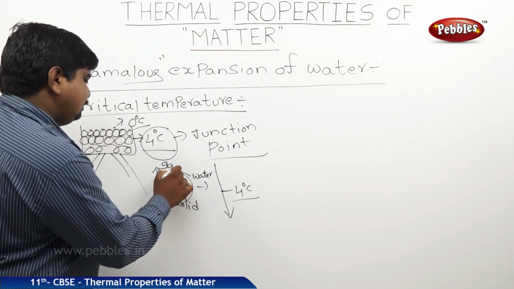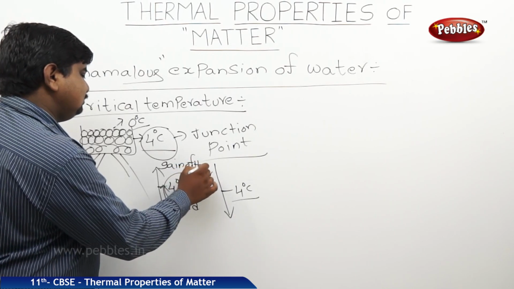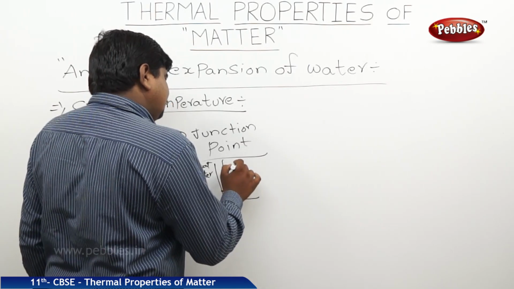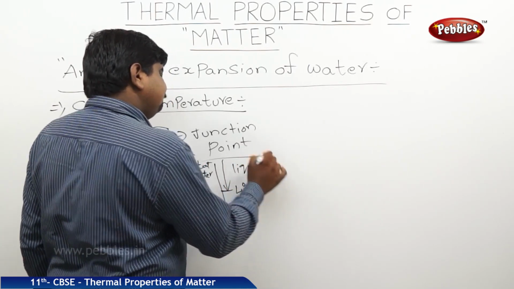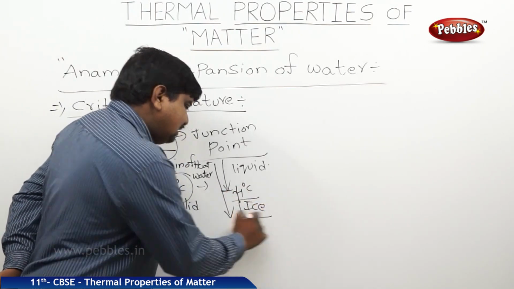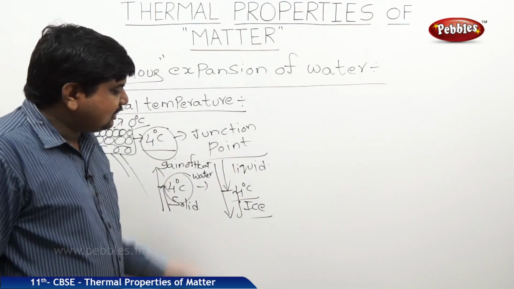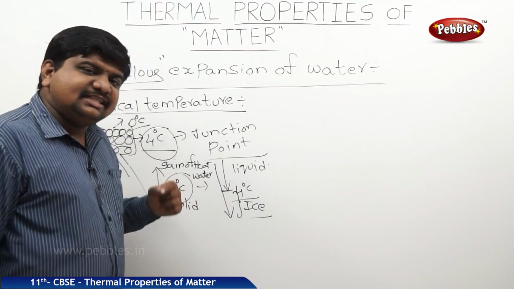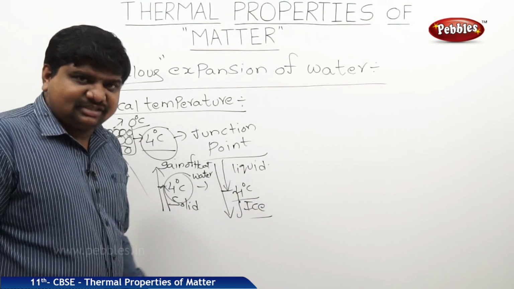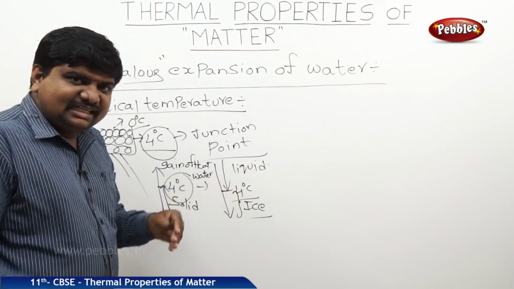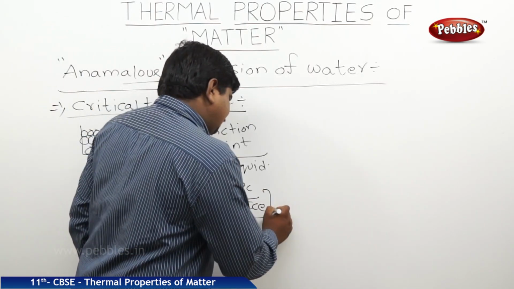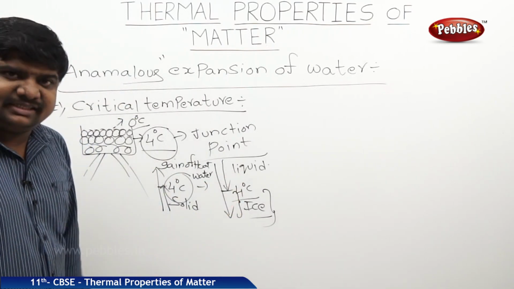This is in the concept of gain of heat. But in the concept of loss of heat, up to 4 degrees Celsius, the water will be in the liquid state. From 4 degrees Celsius onwards, it converts to ice. As we know, when a state of matter converts to another state of matter, there will be a change in the physical properties of the matter. What physical properties can change? Liquid, which is initially at a volume, will increase when it becomes ice. Nothing but an increase in the volume takes place when a liquid converts to ice.